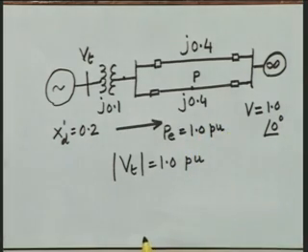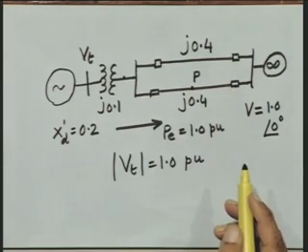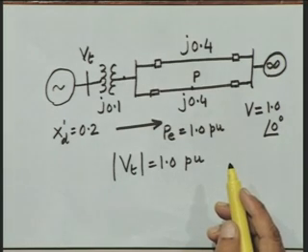Now, for this system we will obtain the power angle characteristic for 3 conditions. One is the pre-fault operating condition, second is during fault or fault-on operating condition. Once the fault is there in the system, the fault will be cleared by operating these circuit breakers at the 2 ends of the transmission line, and therefore, the third power angle characteristic which we will obtain is the post-fault power angle characteristic.